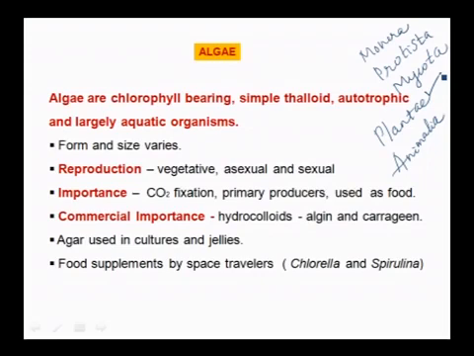And in kingdom Plantae again they are classified into 5 different groups, that is algae, bryophytes, pteridophytes, gymnosperms and angiosperms. So let us start with algae. Algae are chlorophyll bearing, simple thalloid, autotrophic and largely aquatic organisms.